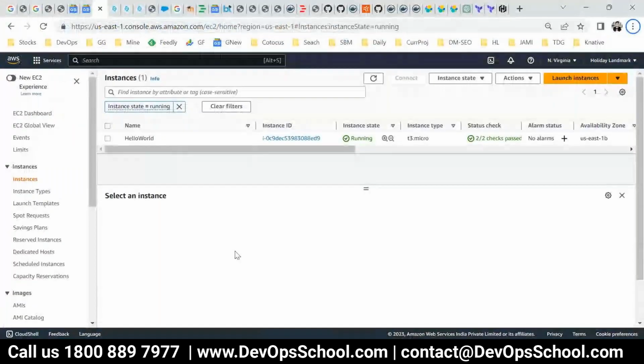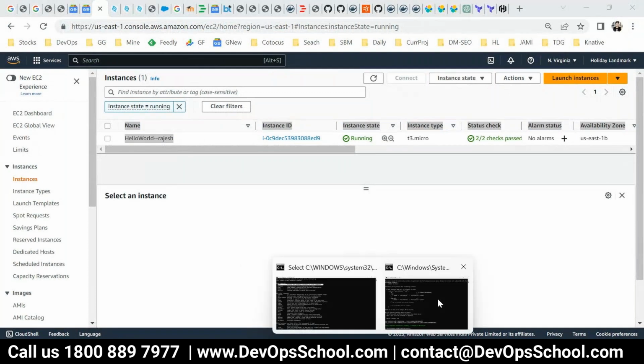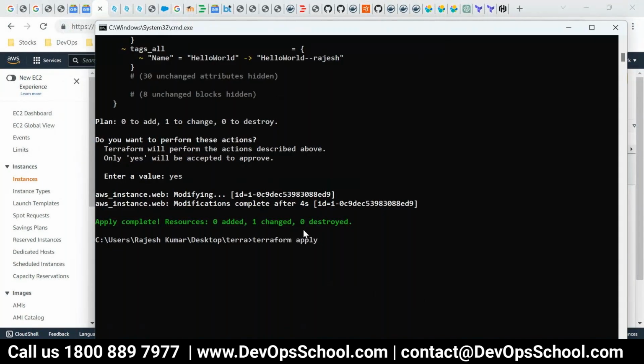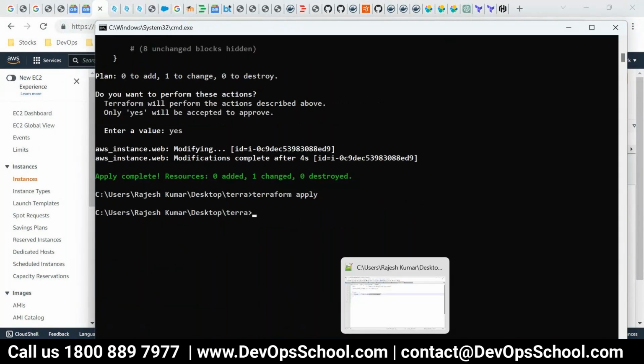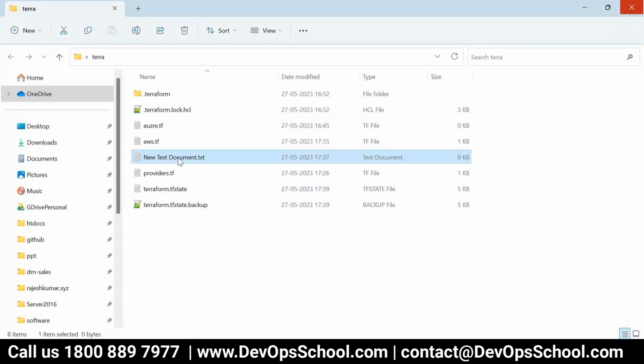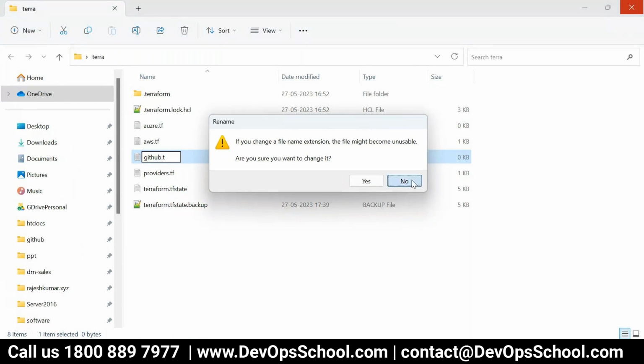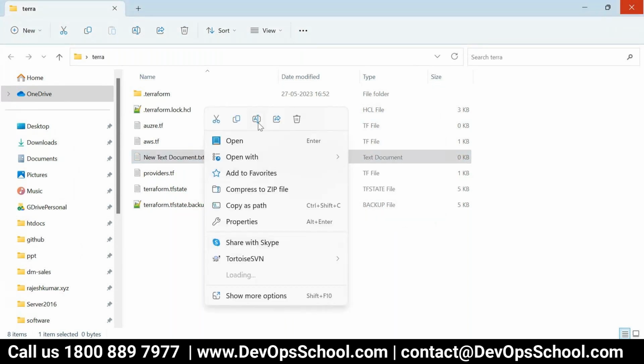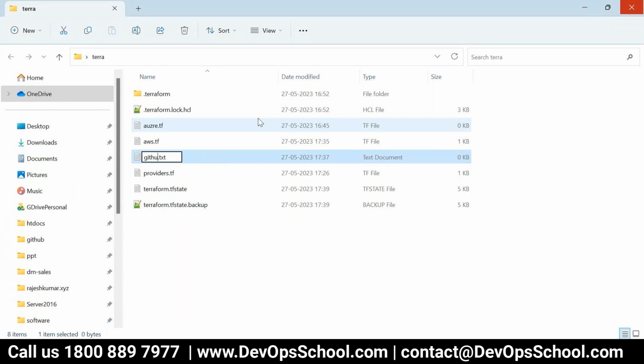See here, done. And now I will do the destroy, but not now. Before that, I will add one more resource, one more provider. This provider is GitHub. So at least you'll have experience with one more provider. I'm not explaining too much now. I'm just writing the code for it.